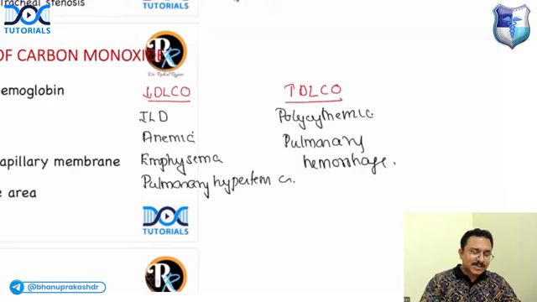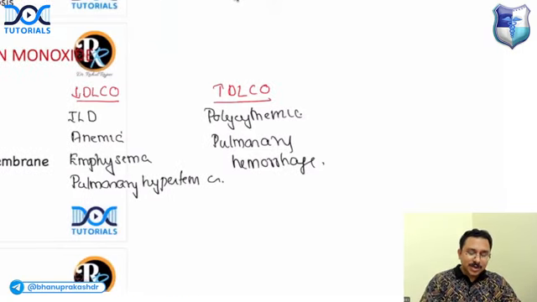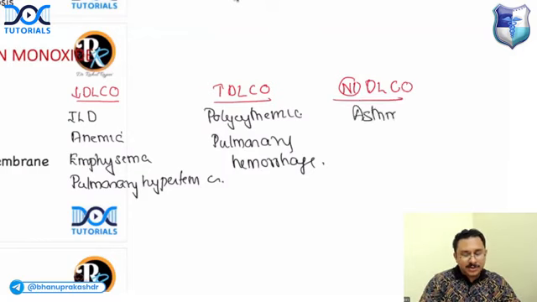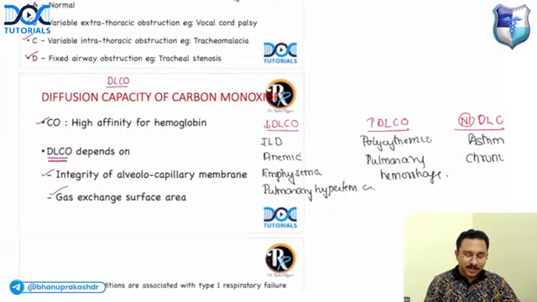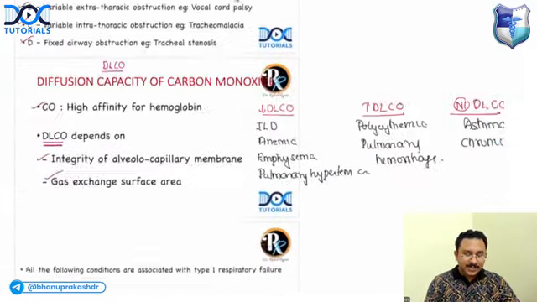And in which condition will you get a normal DLCO? Can you get a normal DLCO in any lung conditions? In case of asthma and chronic bronchitis. Are you clear regarding this? Again, very, very important.